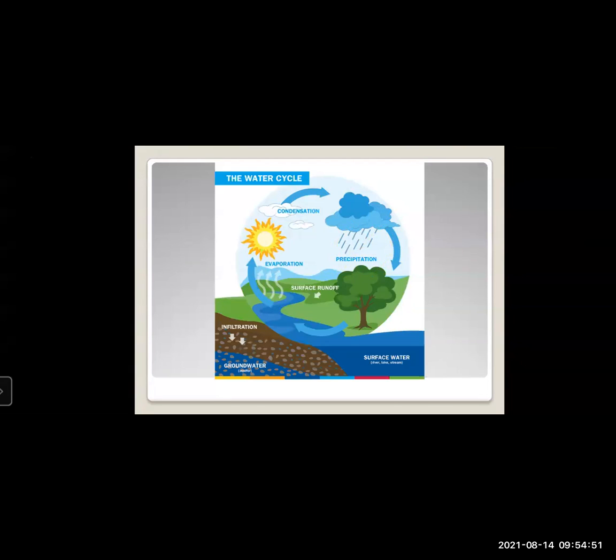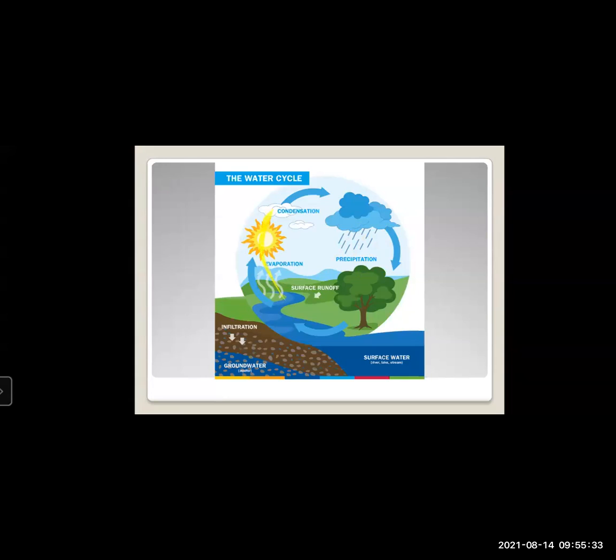After the evaporation, when the clouds form, so much water has condensed in the cloud that it cannot hold it anymore. The cloud gets heavier because of the condensed water, and then it cannot hold it anymore. So that's why it falls in the form of rain and snow, as you can see there. That is known as precipitation.